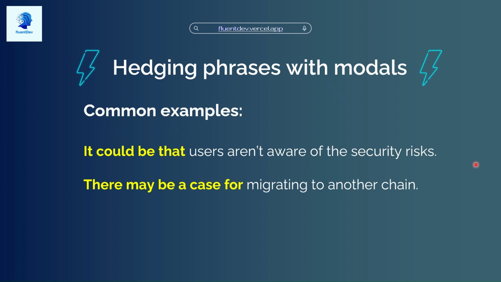There may be a case for migrating to another chain. So this again is maybe a soft way of making a suggestion. Oh, there may be a case for, this might be a possibility for, there may be a case for introducing a possibility to do something.